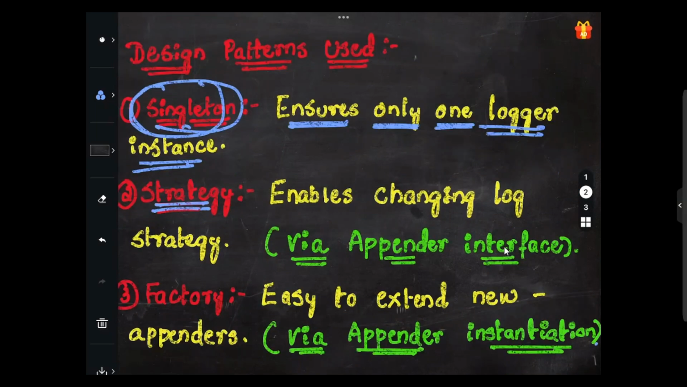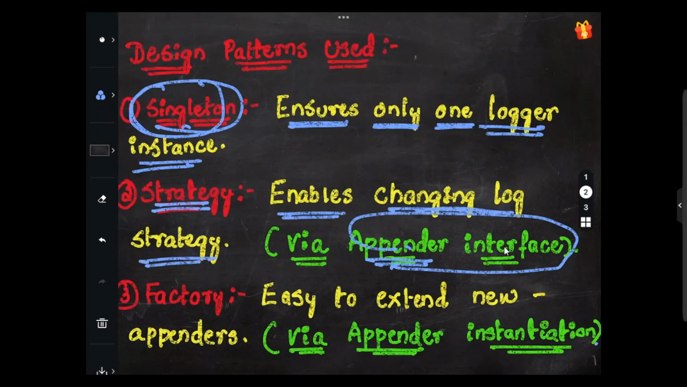The second one is strategy. We will be making use of it via the appender interface. We'll be making use of the strategy pattern as well. Basically, it enables changing the log strategy, right? We'll see this when we write the code.